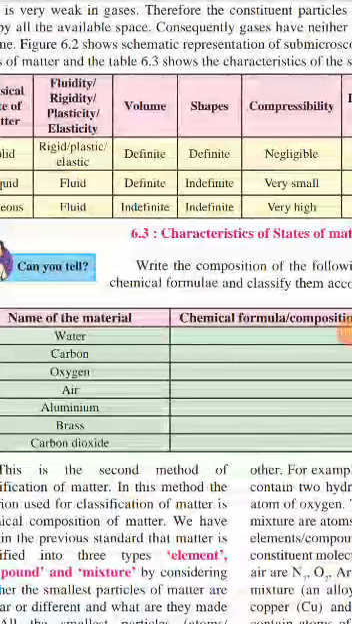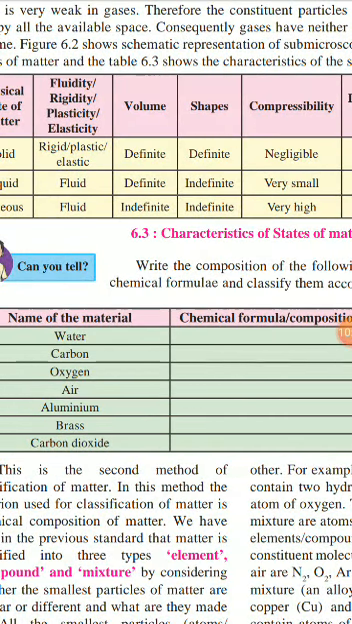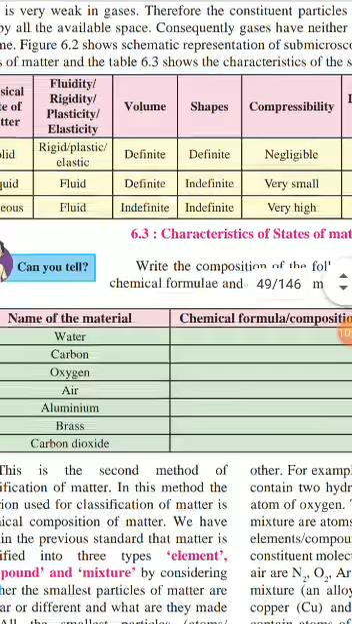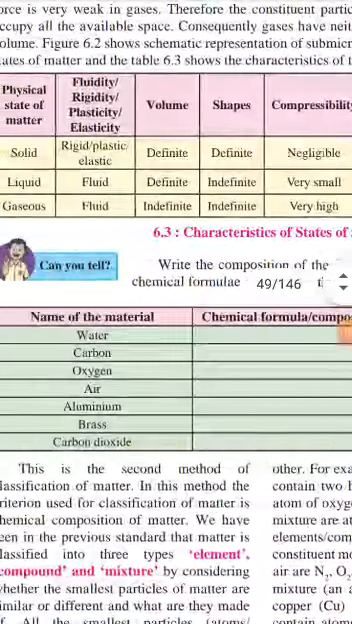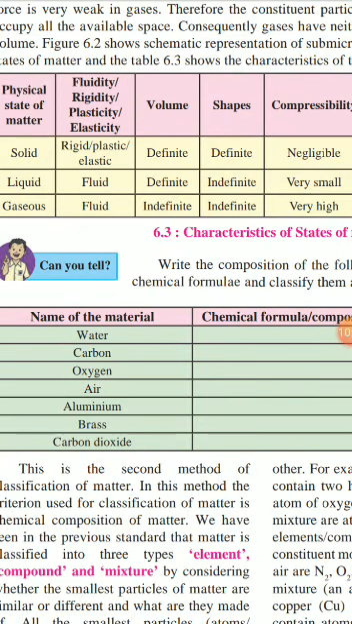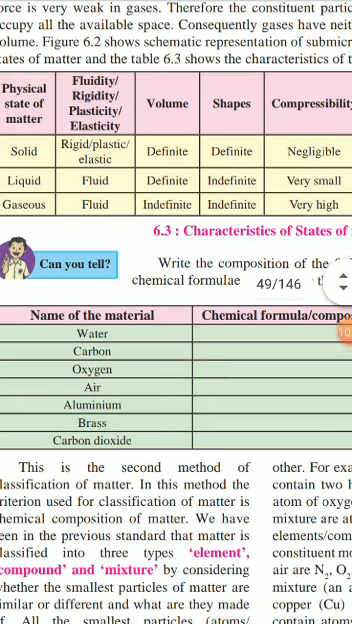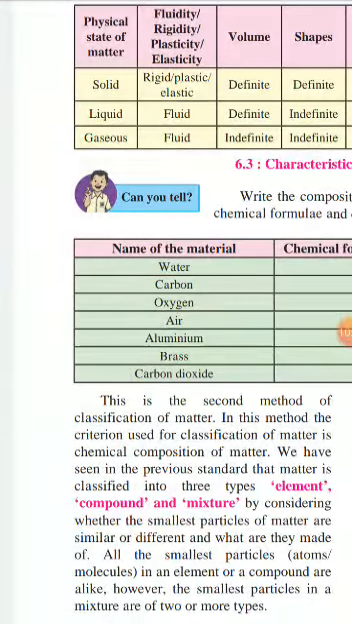Air: in this air, there is O2, N2 nitrogen, and also carbon dioxide CO2, as well as some particles. Type of matter is gas state. Aluminum, Al, and it's solid. Brass, solid. Carbon dioxide in gas state, CO2. This is the second method of classification of matter.